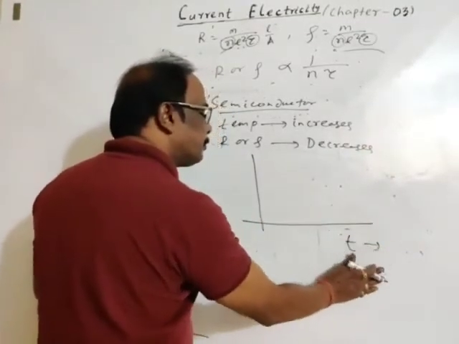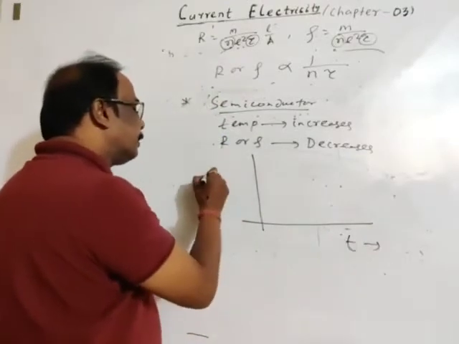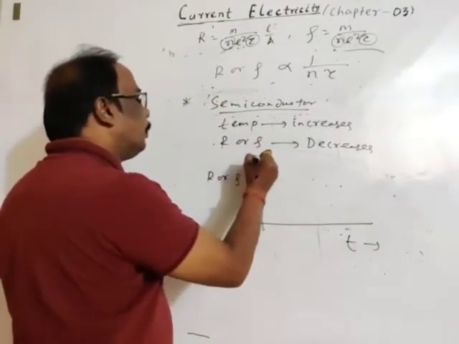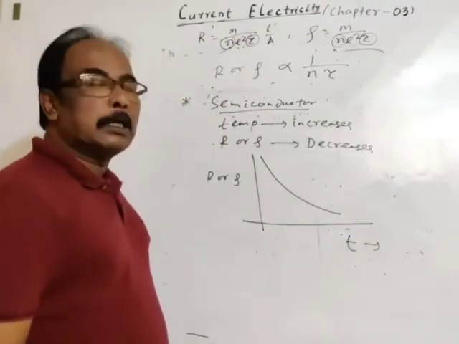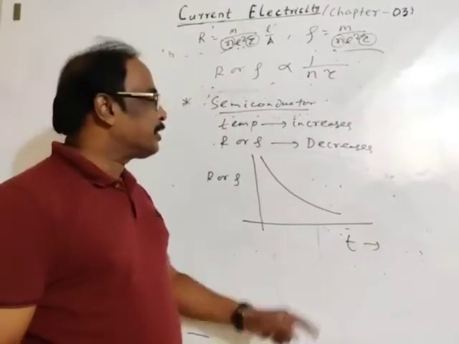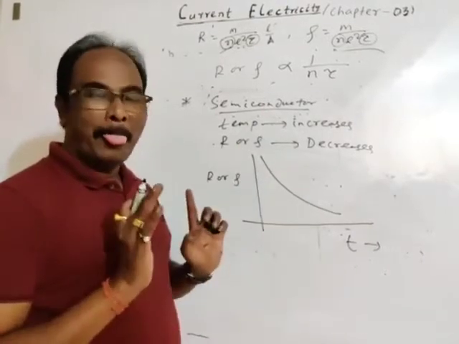You may take absolute Kelvin or centigrade temperature and R or rho. As temperature increases, resistance or resistivity decreases for semiconductors.